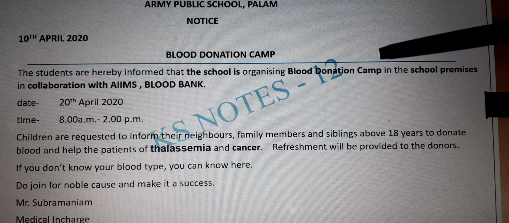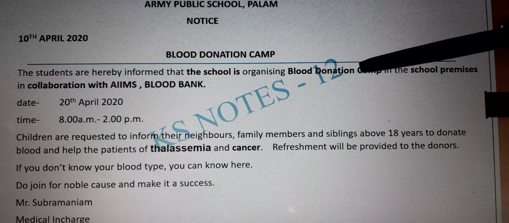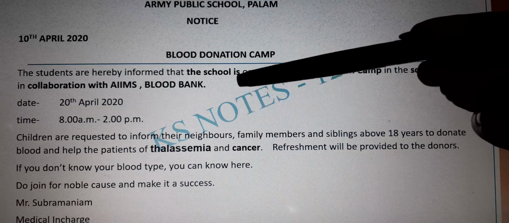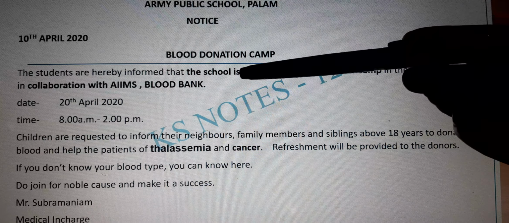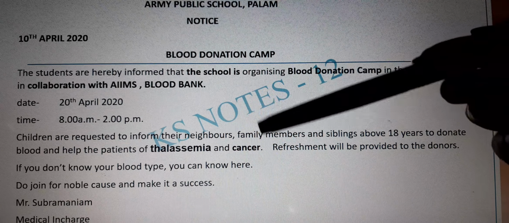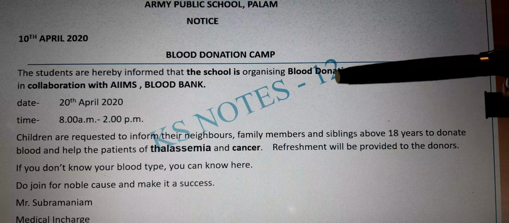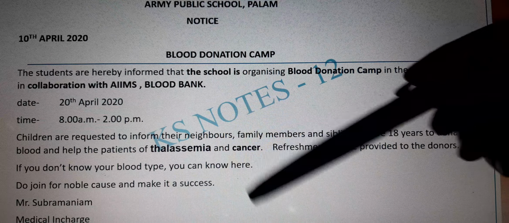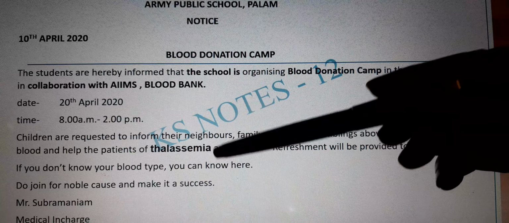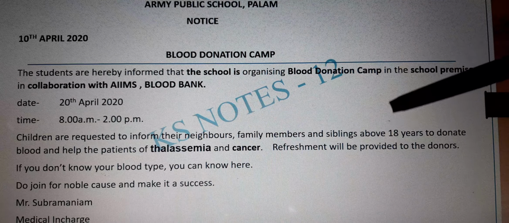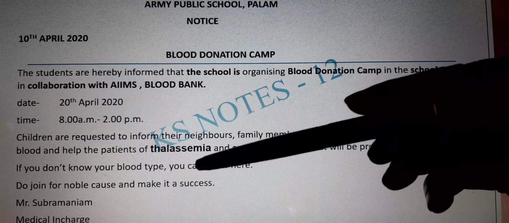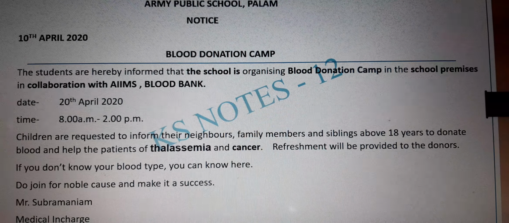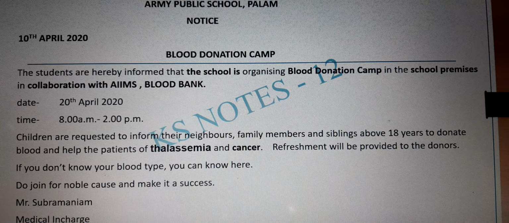Now, the school cannot organize a blood donation camp, so it has to go in collaboration. So it has gone in collaboration with the AIIMS blood donation. The date, the time, the place is already written in the school itself. Now, the children are below 18 years, so they cannot give blood. So they are being informed so that they can inform and pester their neighbors, family members, siblings, etc. to come and donate the blood. The blood is being donated for thalassemia and cancer patients. This is additional information.